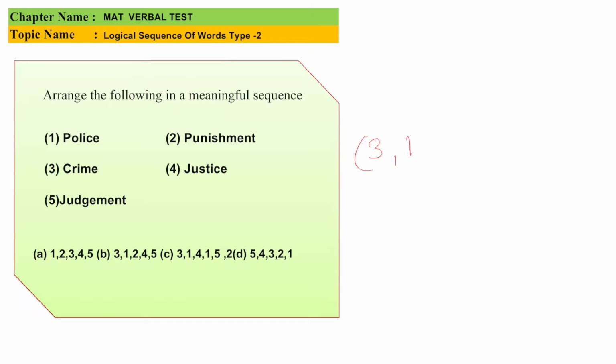Then after going to the police, he will go for the justice part, which is option 4. From justice, the judgment part comes. And once the judgment has been given, we have to go for the punishment, which is option 2. So the answer to this question is 31452.